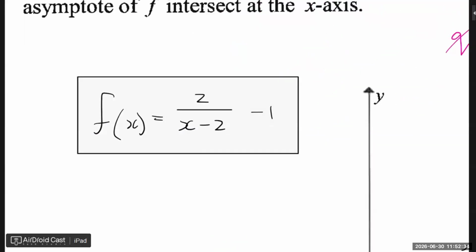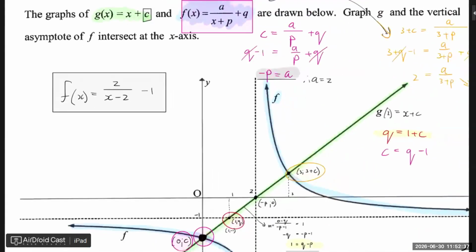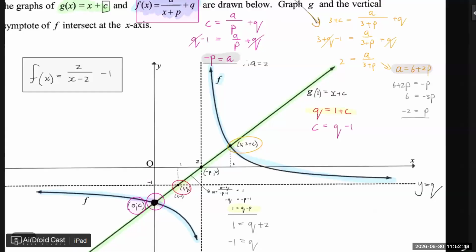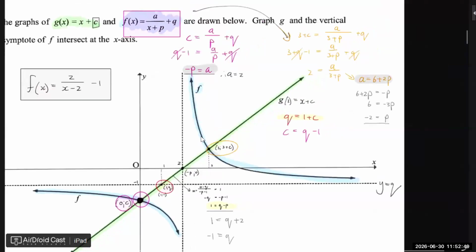X equals to? Where was X equals to P? Say, what are you asking? X equals to P. No, X in this question here, or this part here. No, X is just, remember it's a function, so you keep that X there. You can't substitute in X as a value. When you're going to write the equation, X needs to be involved. X plus P, if you equate it to 0, is this vertical line here.